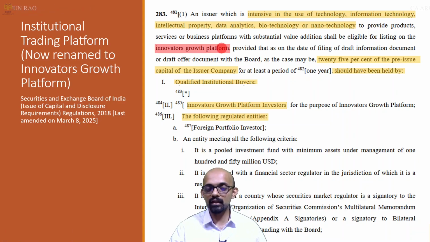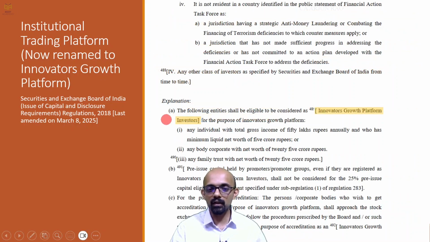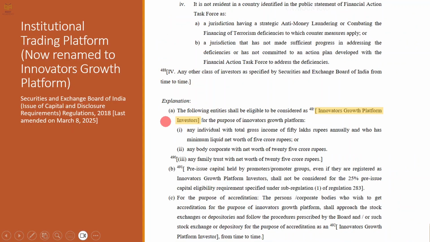Okay, who should be holding the capital? 25% of the pre-issue capital should be held by qualified institutional buyers, Innovators Growth Platform investors, and some specified entities. Who are the Innovators Growth Platform investors? There is a note for that, note 485. They are basically individuals with gross total income of 50 lakh rupees annually, or minimum liquid net worth of 5 crore rupees.